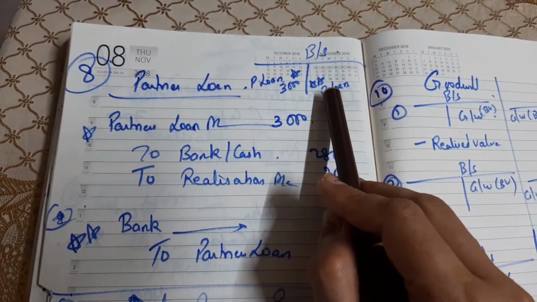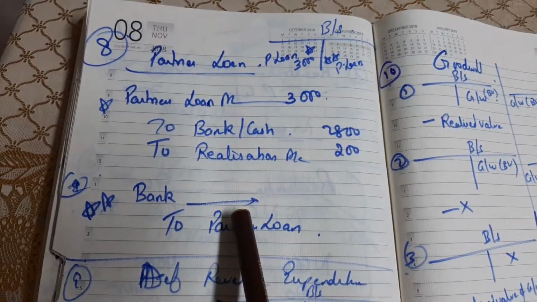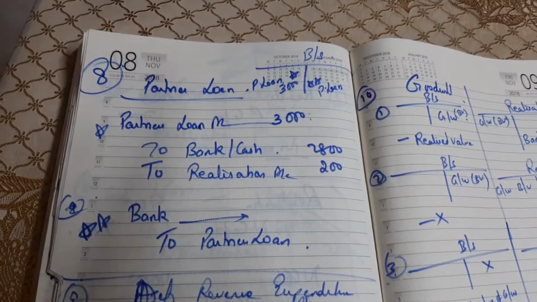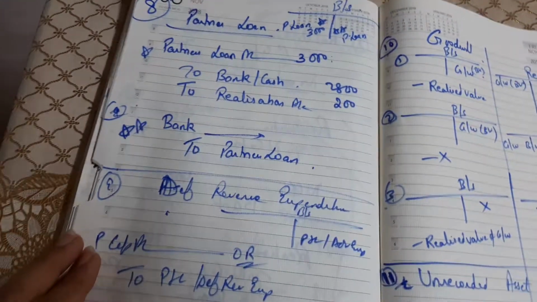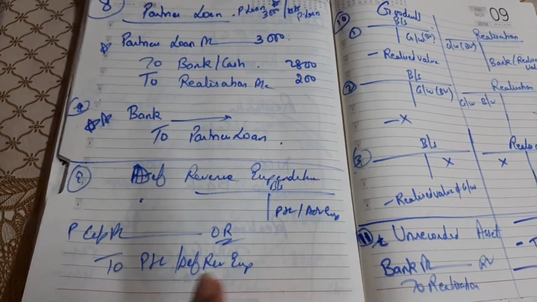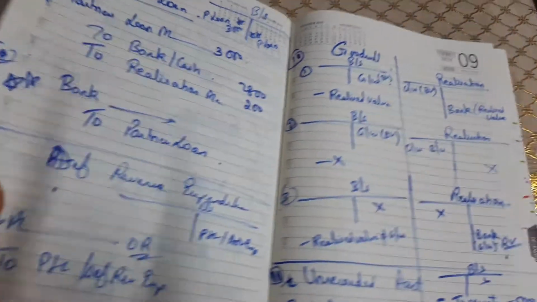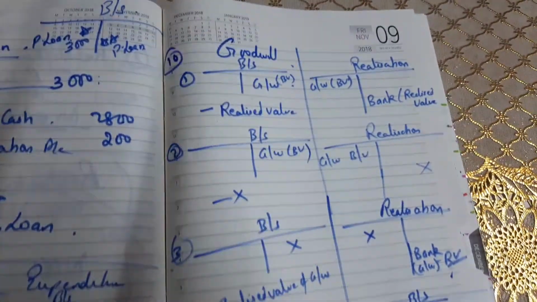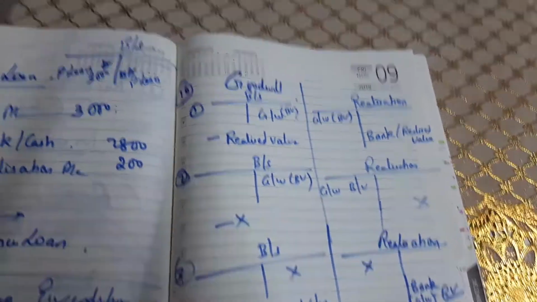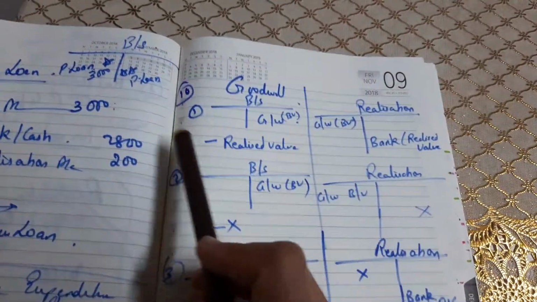And in case partner's loan account appears on the asset side, the entry will be bank to partner's loan. For all my deferred revenue expenditure or accumulated losses, partner's capital to accumulated losses. Now I'm discussing the cases of goodwill. Basically, goodwill is to be treated like any other asset.